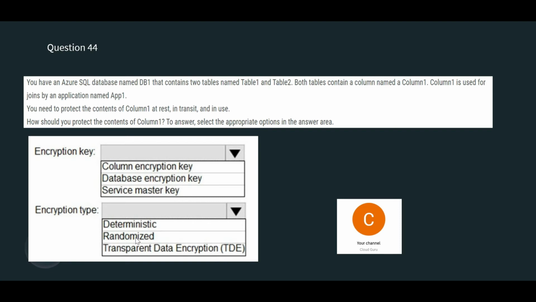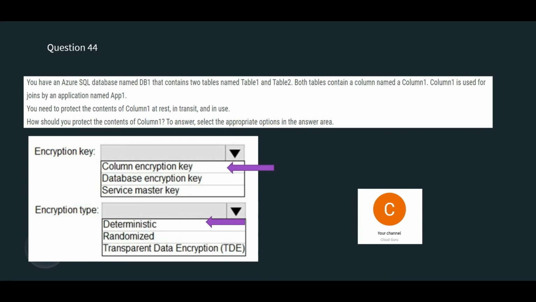If this is encrypted using randomized keys, then it will be difficult to join. So for joining, always use deterministic, and TDE will encrypt the whole database. We are just talking about one field, so TDE is of no use. Hence this is our answer.